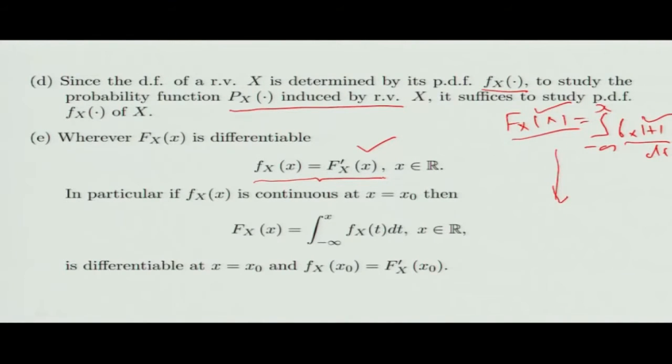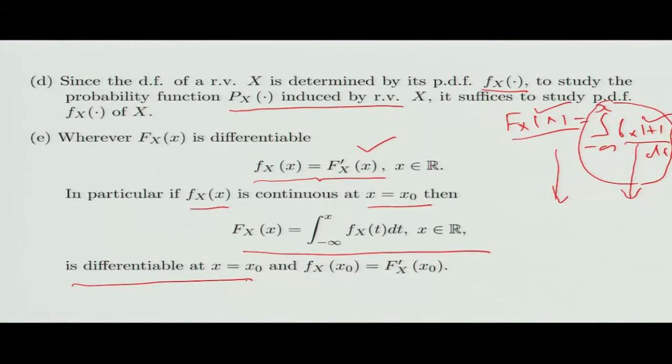In particular, I know from the fundamental theorem of calculus that if my PDF is continuous, then this definite integral would be differentiable. So this suggests that if my PDF is continuous at x equal to x naught, then the distribution function is differentiable at x equal to x naught by the fundamental theorem of calculus. Not only that, the derivative of the distribution function at point x naught gives me the density at the point x naught.